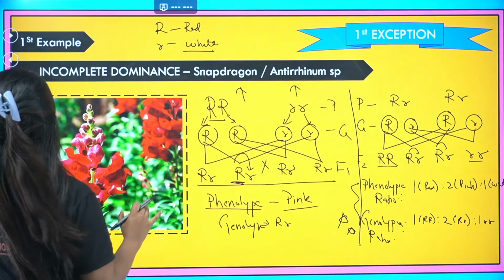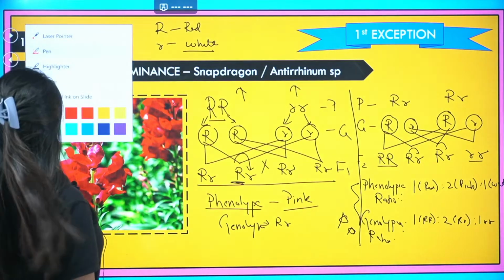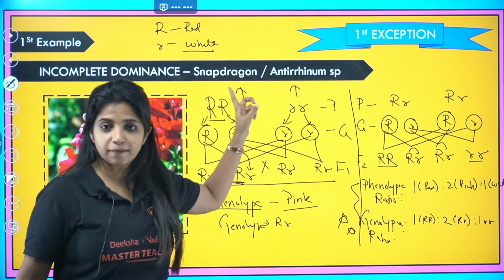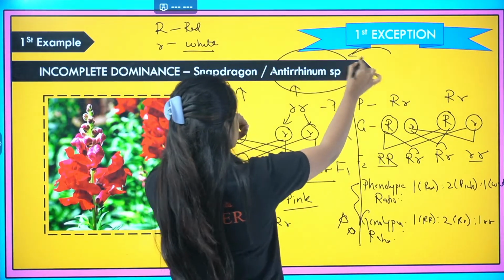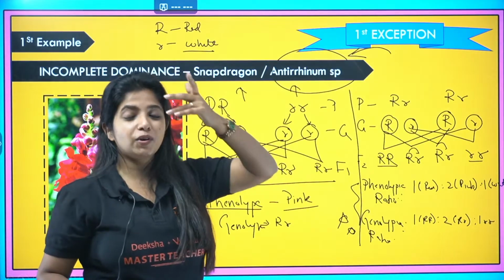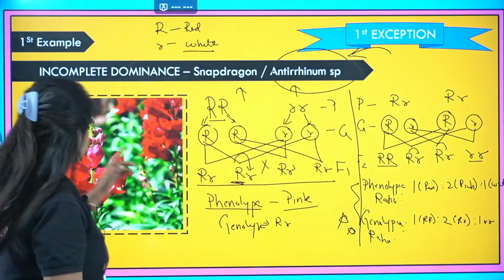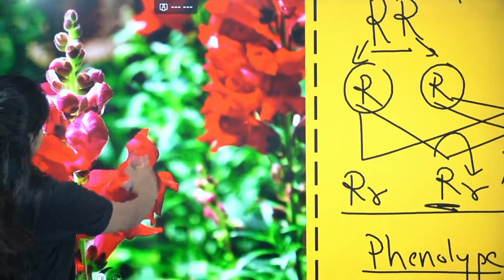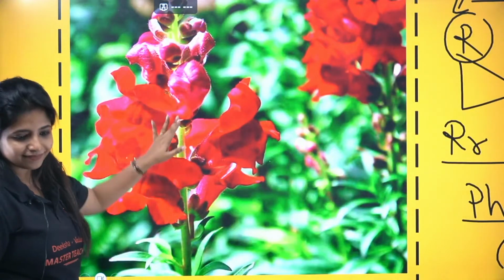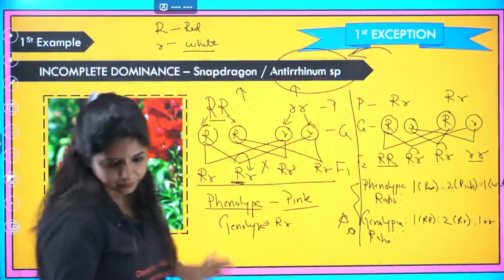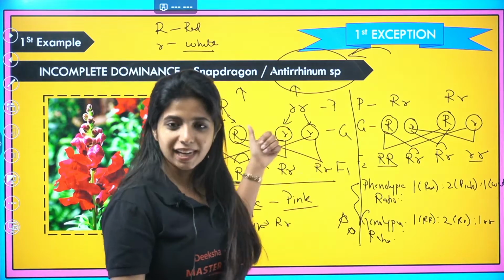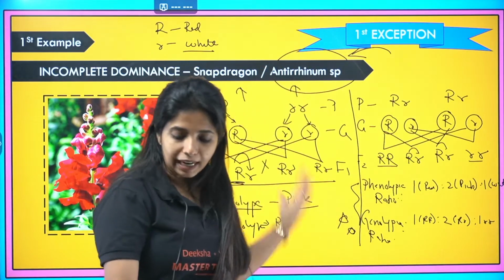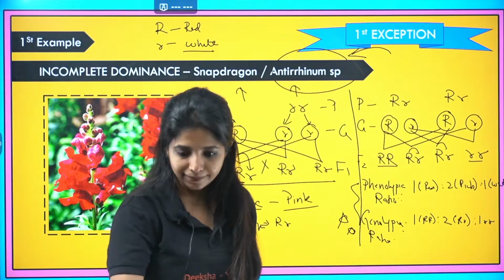Okay, so this is incomplete dominance, and I hope you remember the names snapdragon and antirrhinum. Whenever an MCQ is asked, it has been asked on this name, and you are like, what is antirrhinum? I do not know it. So antirrhinum majus is the same thing, that is snapdragon, and over here you see the plant. This is how it looks. Yes, the same thing: 4 o'clock plant. Snapdragon, 4 o'clock plant, antirrhinum are all the same thing itself.